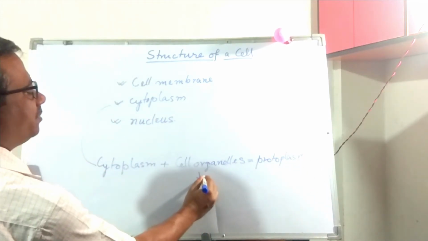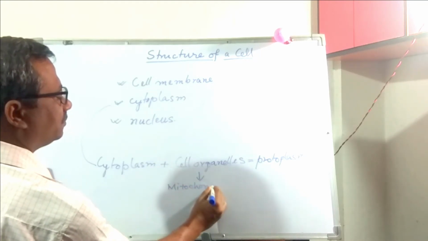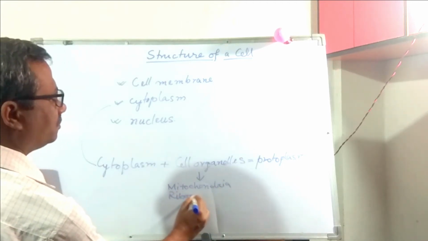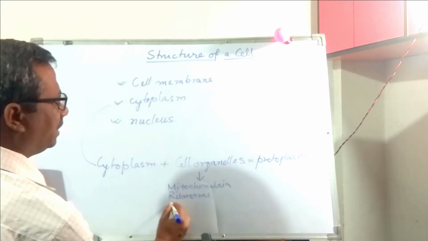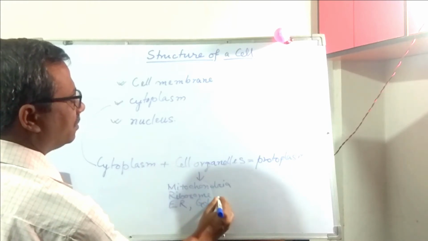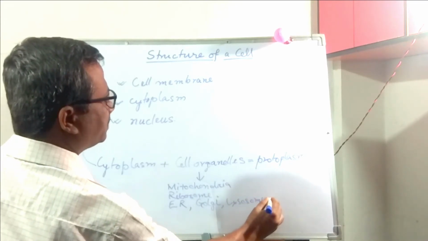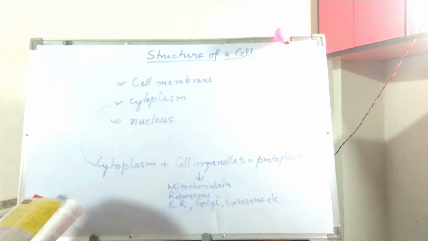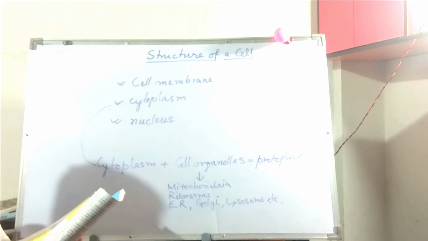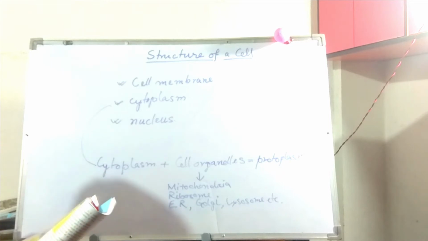Examples of cell organelles: mitochondria, ribosome, endoplasmic reticulum, Golgi apparatus, lysosome, etc. The important components of the cell are the following: the cell wall, cell membrane, cytoplasm, and nucleus.